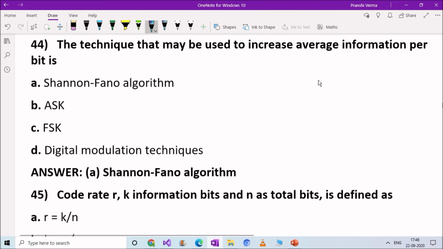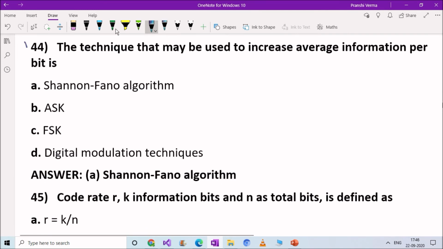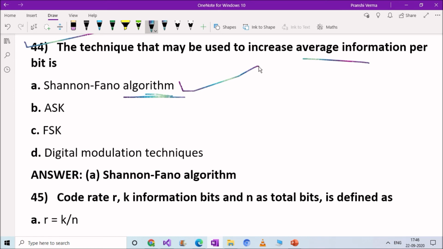Next question. The technique that may be used to increase average information per bit is: option A, Shannon Fano algorithm; option B, ASK; option C, FSK; and option D, digital modulation techniques. And right answer here is option A, Shannon Fano algorithm. The technique that may be used to increase average information per bit is Shannon Fano algorithm.